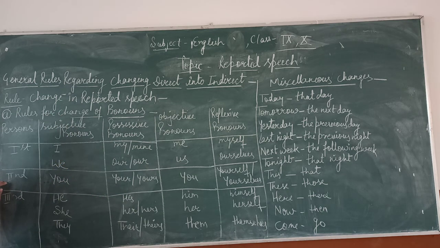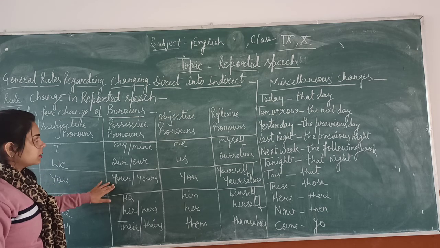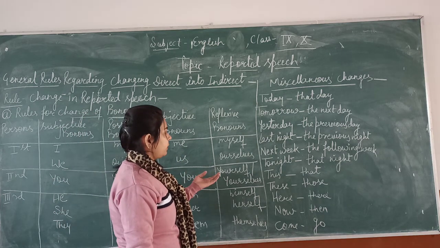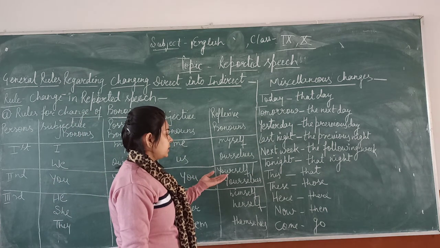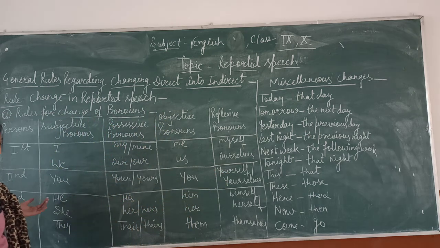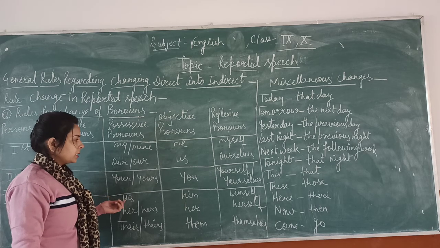Next, in the second person, subjective pronoun is you. Possessive pronouns are your, yours. Objective pronoun is you. Reflexive pronouns are yourself, yourselves. Next, in the third person, subjective pronoun he. Possessive pronoun his.